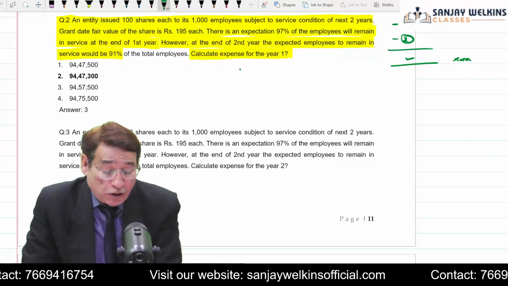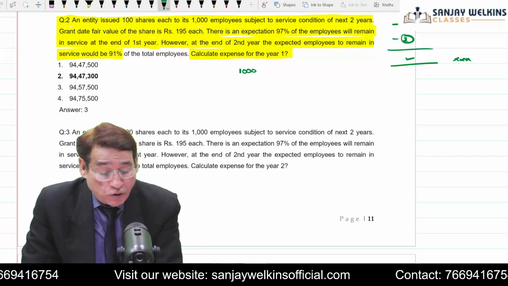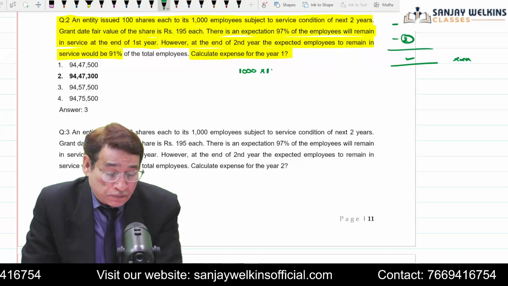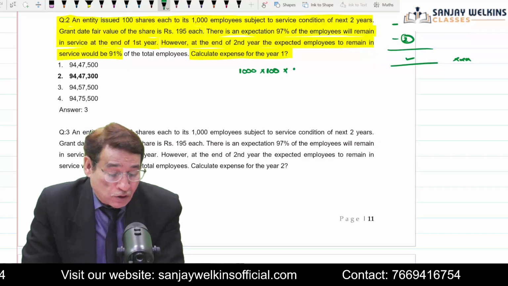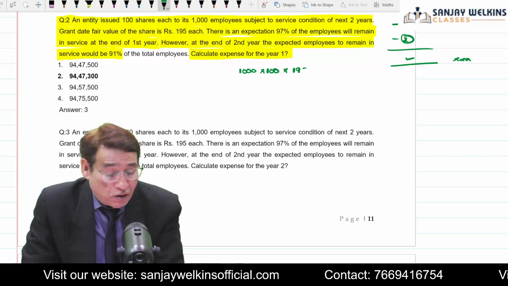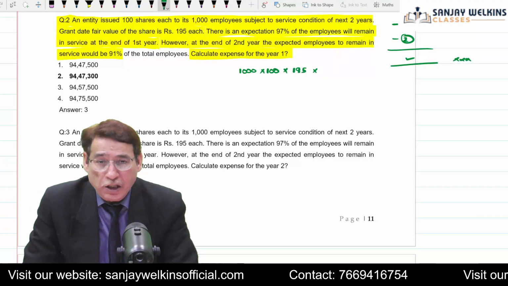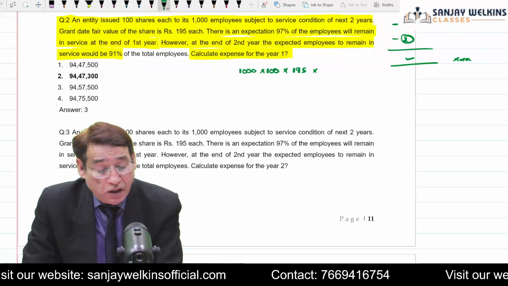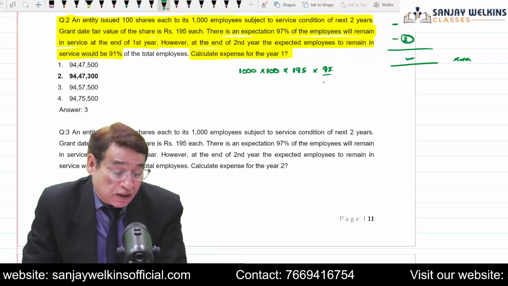So in this particular question, you have 1,000 employees and you are offering them 100 shares, and the grant date fair value is 195. Although this would be your total expense, you are expecting that only 97% of employees are going to complete the scheme.